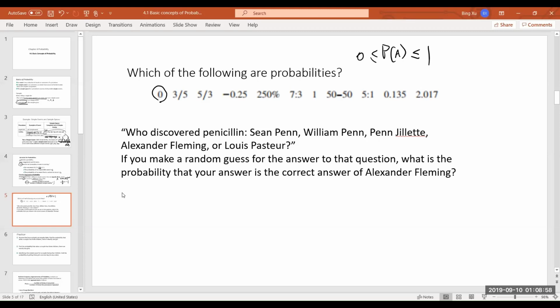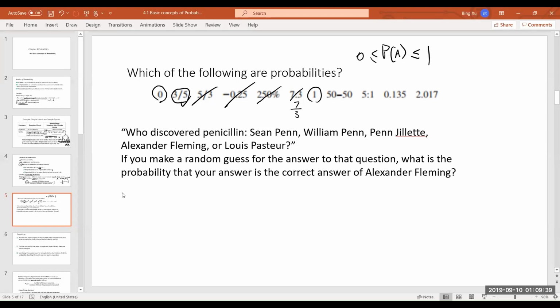Okay, so we could have 3 over 5. Yes, that's a number between 0 and 1, so this is good. How about 5 over 3? No, that's greater than 1. Negative 0.25? No. 250%? Definitely no. 7 over 3? Nope. That's not a probability. 1? Yes, we can have 1, right? That means that event is for sure happening.